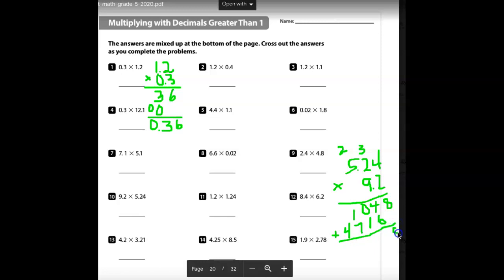So we have 8, 10, put down our 0, carry our 1. 1 plus 1 is 2. 7 plus 1 is 8. 0 plus 4 is 4. And then we go up here, 1, 2, 3, 1, 2, 3 decimal point. You can see that.